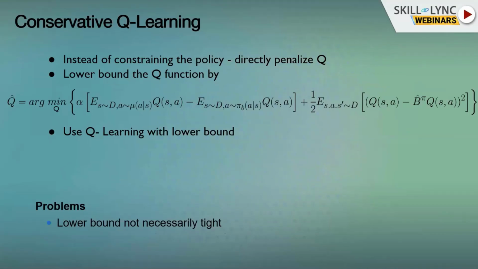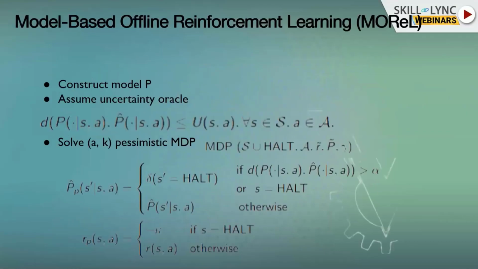What would an uncertainty-based method look like? So in an uncertainty-based method, you could perhaps construct a model P of the world. So think about that. You have data of states, actions, next states. So a model would be learning the probability of a next state given a state and an action. So you could solve that using maximum likelihood, for example. You would construct a model of the world. And now we assume that we have some kind of uncertainty oracle over the model. So we know we can bound the error between our model, P hat, this is our model, the simulator of the world, and the real environment. So this is something that is going to be pretty hard to get, yeah?